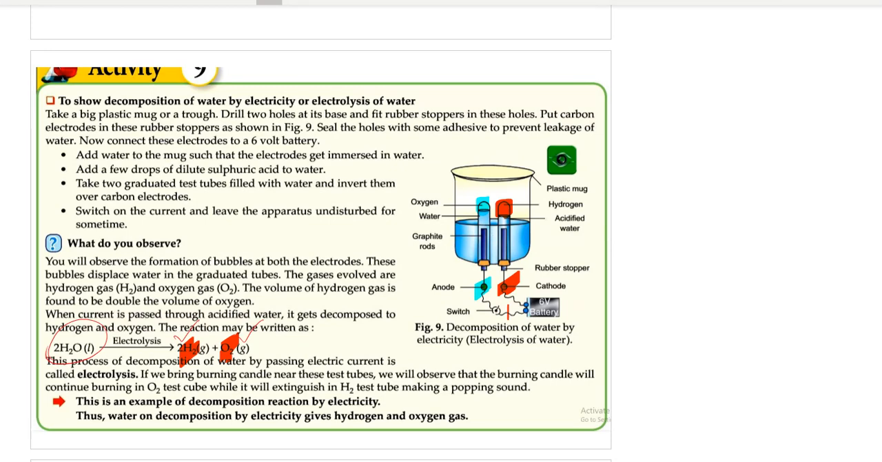Water splits into hydrogen and oxygen, its constituents, with the help of electrolysis, and that's why it is known as electrolytic decomposition, or decomposition with the help of electricity.